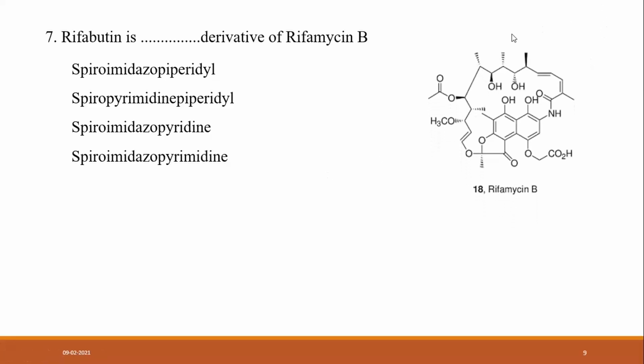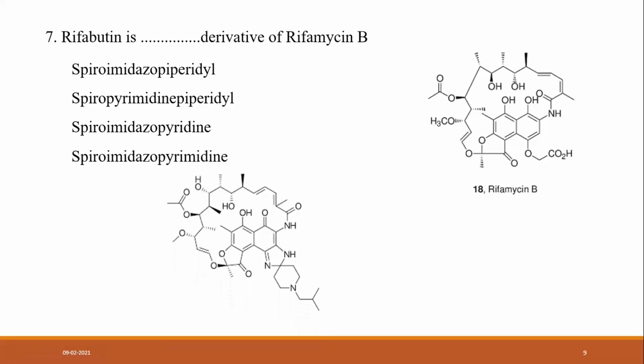This is the structure of rifamycin B. When we consider rifamycin B and this rifabutin, the answer is spiroimidazopyridine. Spiro means one carbon is common to two heterocyclic ring systems. This spiro ring system is present only in rifabutin. Rifamycin does not contain this spiro, with the substitution of this imidazole and piperidine. So it is spiroimidazole.